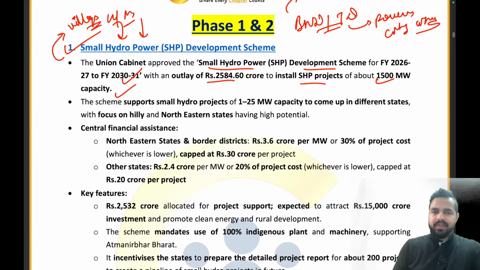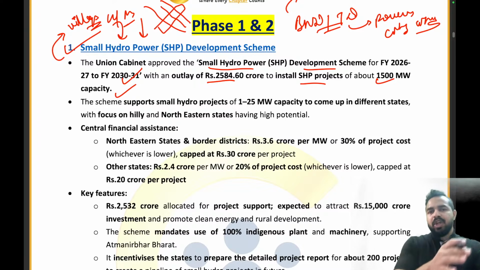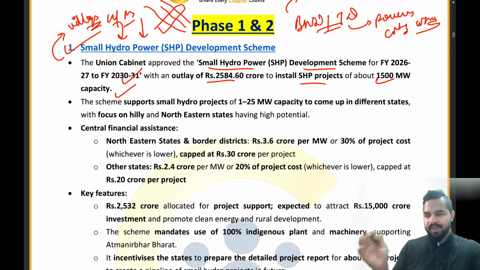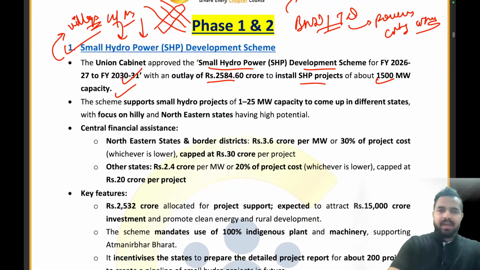Because my dear friends, you can see that the water is flowing at a certain pace in the rivers, in the water streams. So what exactly we do is we set up a dam over there, and we basically convert the energy of this flowing water into electricity, and we generate the power, and this power is provided to fulfill the requirements of that particular area. I hope that this part is clear to everyone, right?